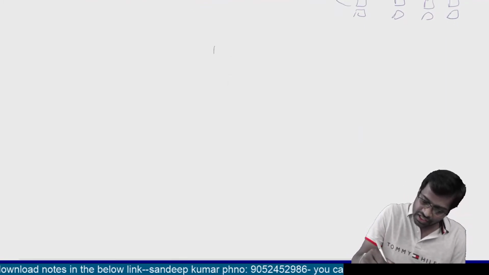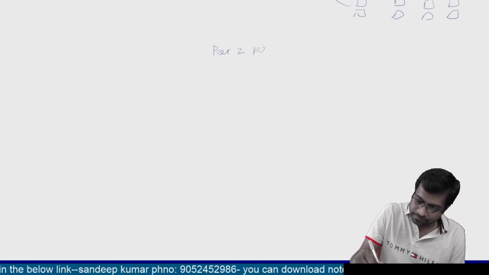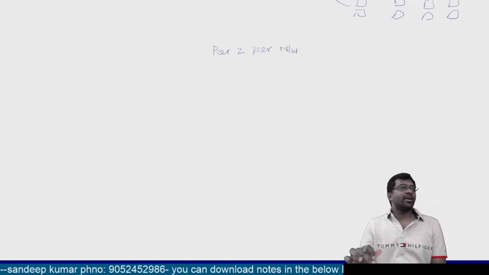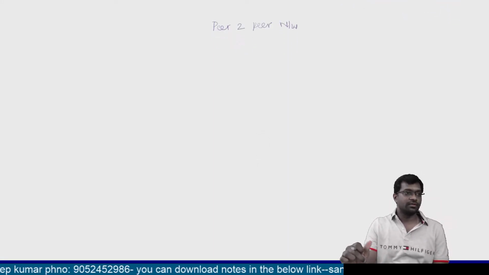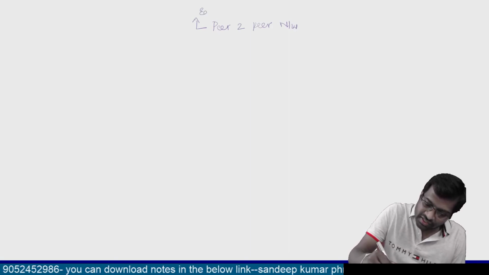So the second classification in function based classification is the peer-to-peer network. What do you mean by peer-to-peer network? Peer means equals. What do you mean by peer? Peer means equal.